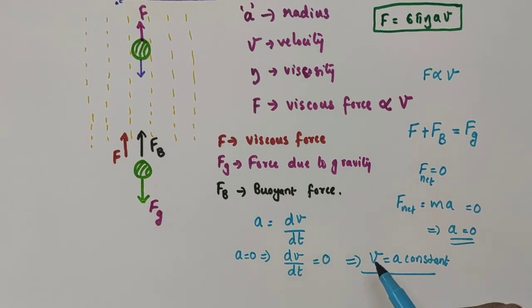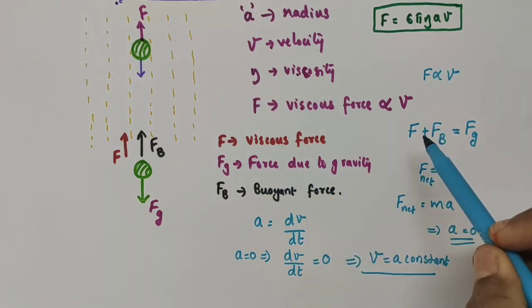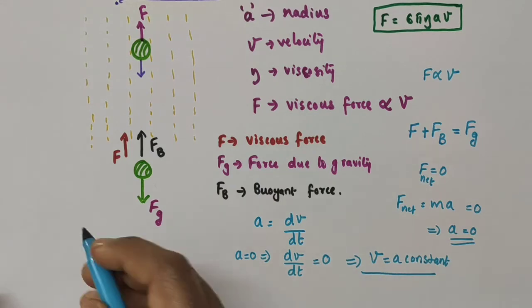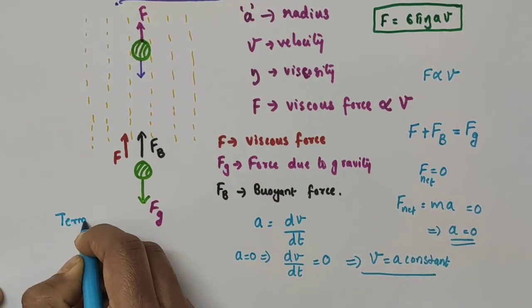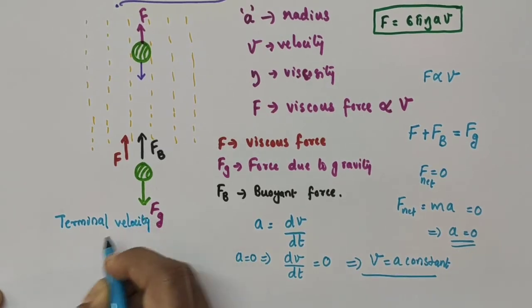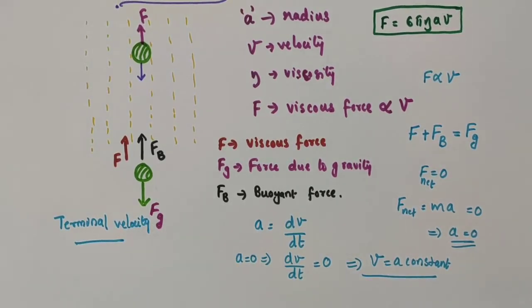That is, the velocity of the raindrop becomes constant. From the particular point when the viscous force plus buoyant force becomes equal to the force due to gravity, the raindrop starts to fall downwards with a constant velocity. This constant velocity is known as terminal velocity.